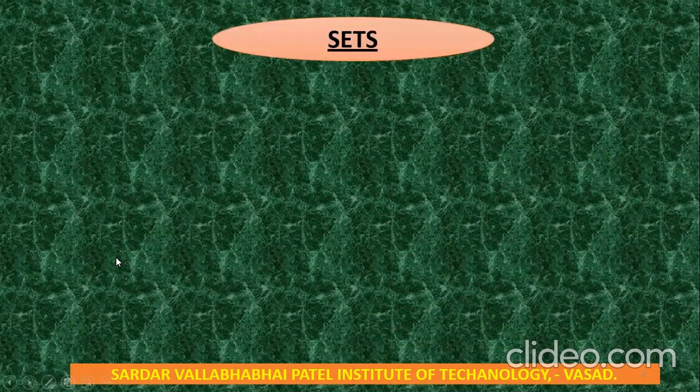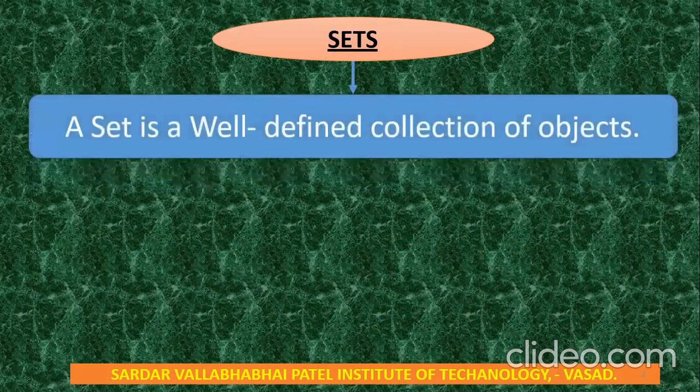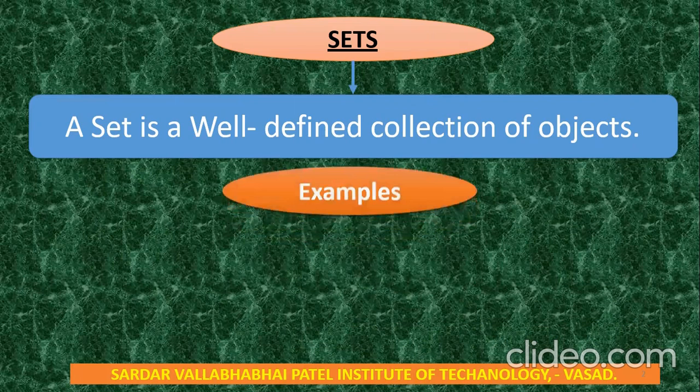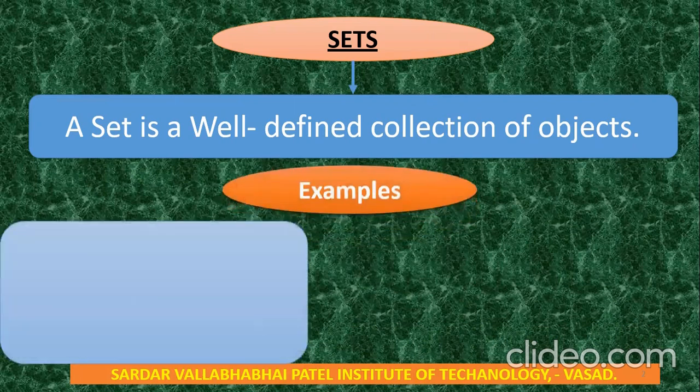We discuss set. So what is the definition of set? A definition of the set is: a set is a well-defined collection of objects. So first, what is the meaning of well-defined? So we consider the example. Well-defined means it is a set, and not well-defined means it is not a set.